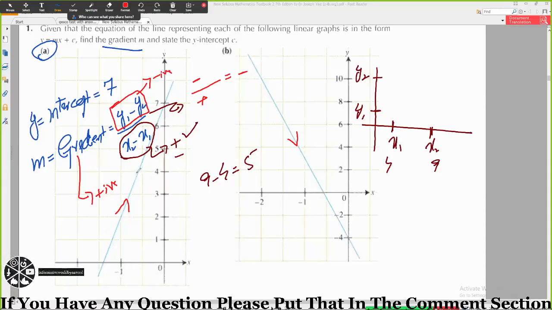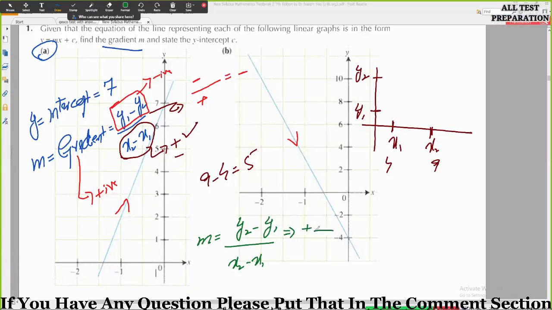It's supposed to be y1 minus y2 divided by x1 minus x2. Good. Yeah, exactly. अच्छा, you can write it like this, y2 minus y1 divided by x2 minus x1. यहाँ पे देख लो y2 is greater than y1, so y2 minus y1 will give you positive something, divided by x2 minus x1. x2 is greater than x1, so it will also give you positive, so your gradient will be positive.